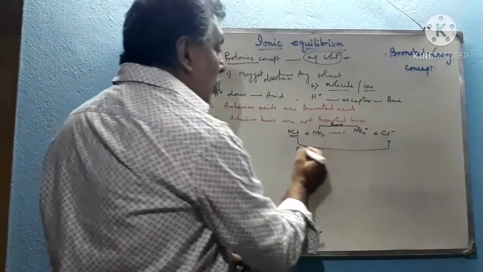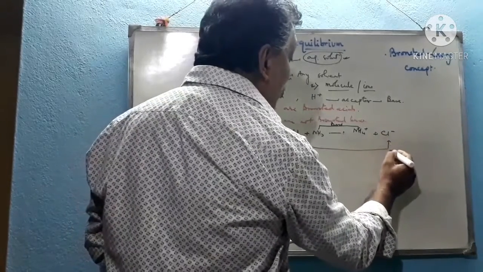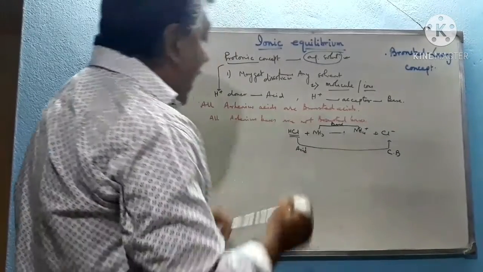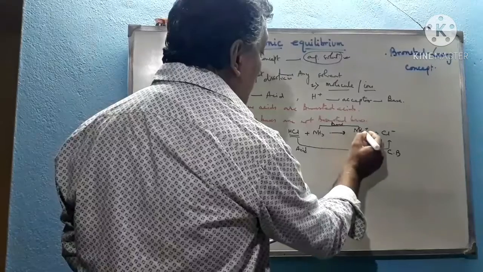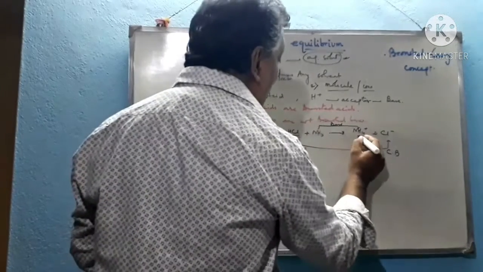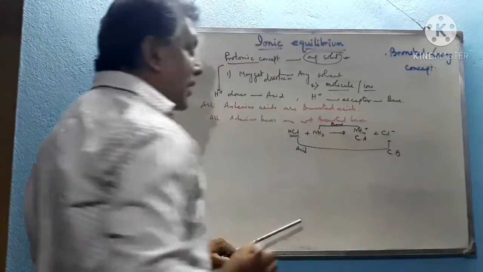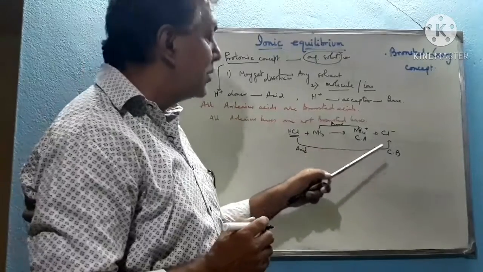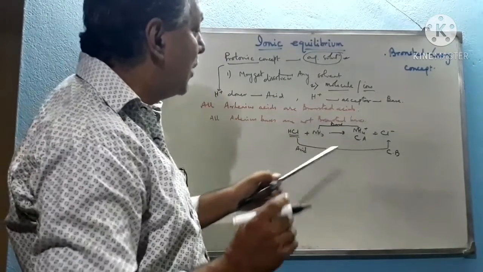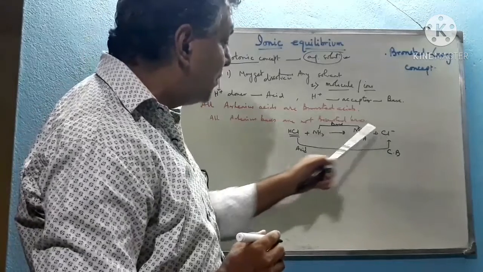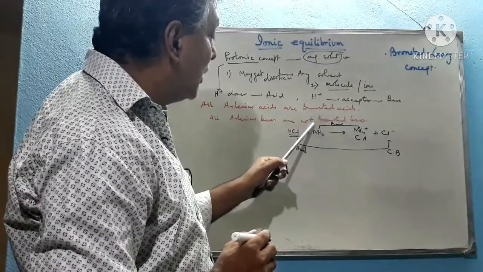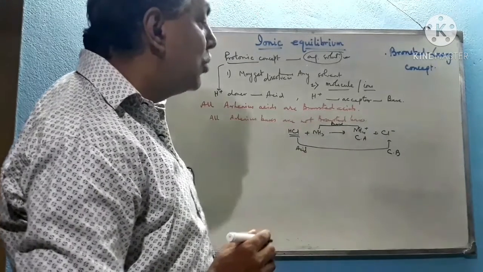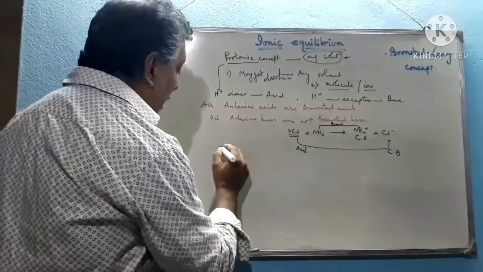So the acid converts to Cl minus, and that part is called the conjugate base of that acid. And ammonia converts to NH4 plus by accepting that H plus. It is called the conjugate acid of that base. So the acid converts to that anion, Cl minus, after the removal of H plus ion, in aqueous solution or in gaseous state, whatever it may be. That is called the conjugate base of that acid. And the substance which accepts that H plus to form a cation like NH4 plus is called the conjugate acid of that base.